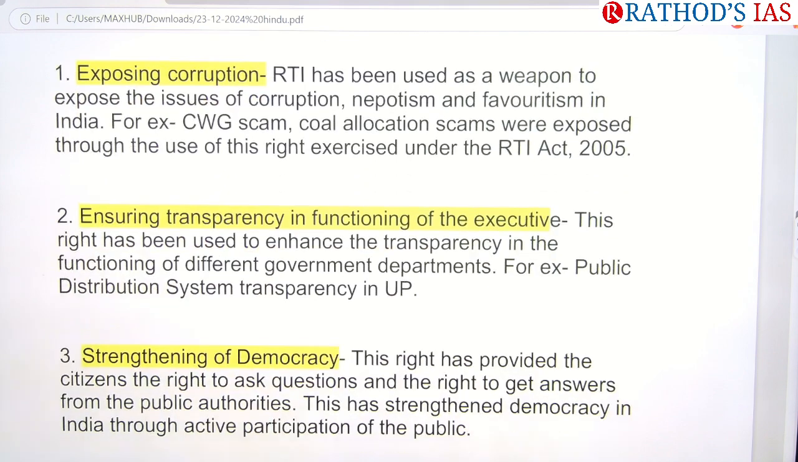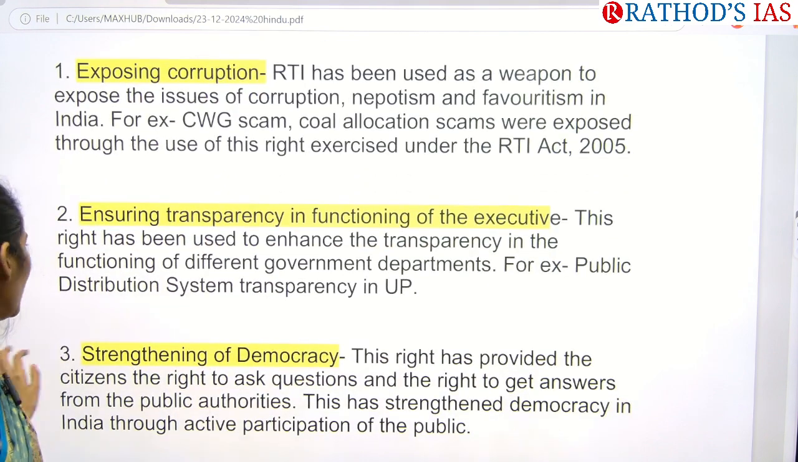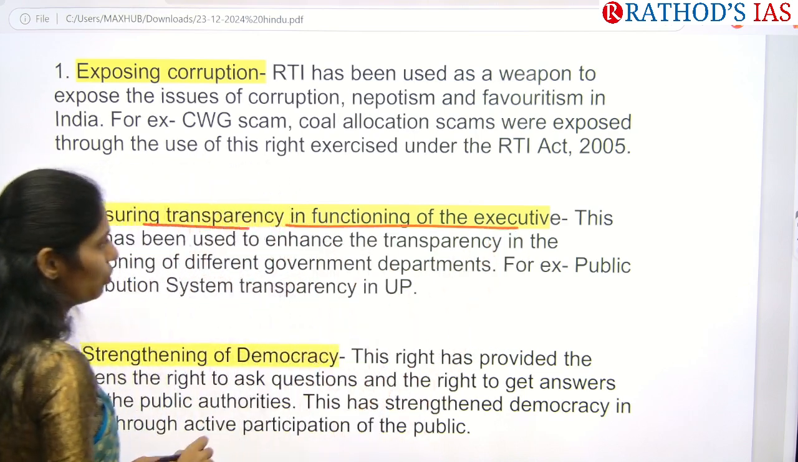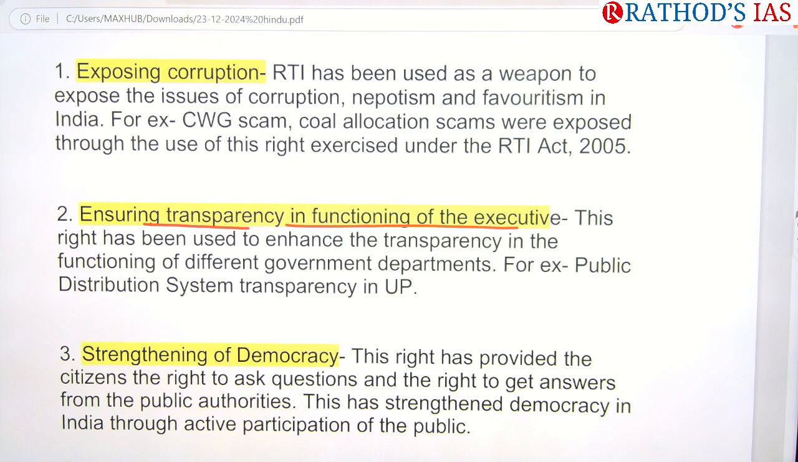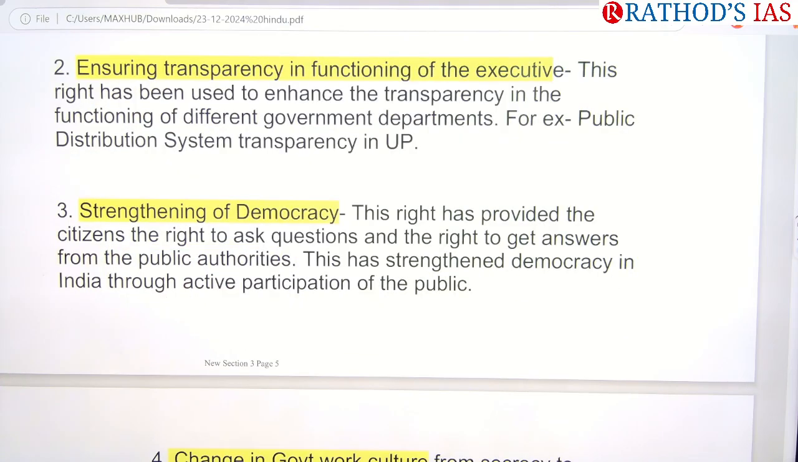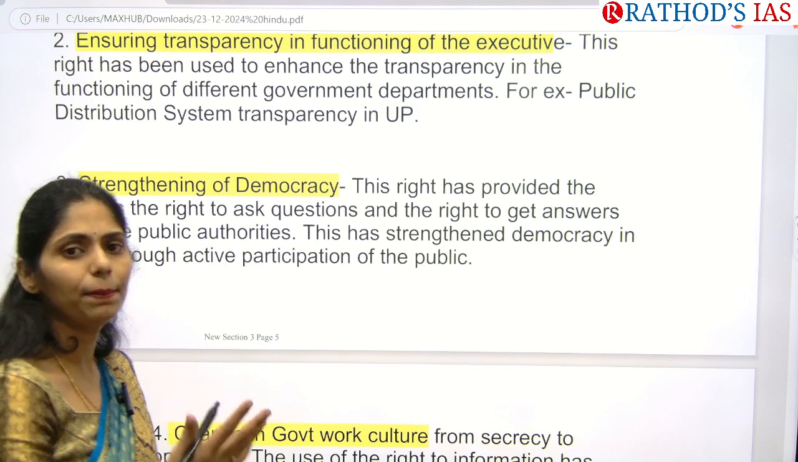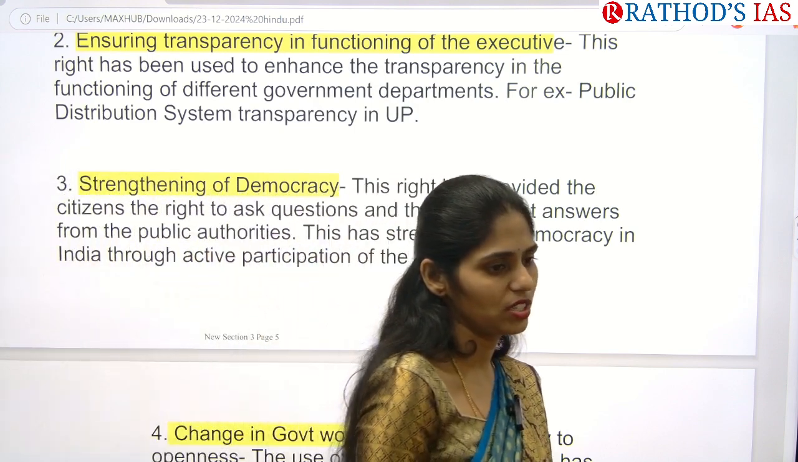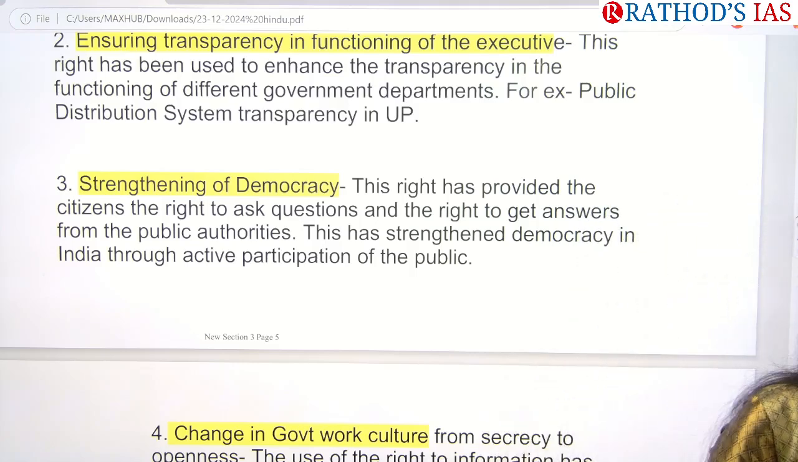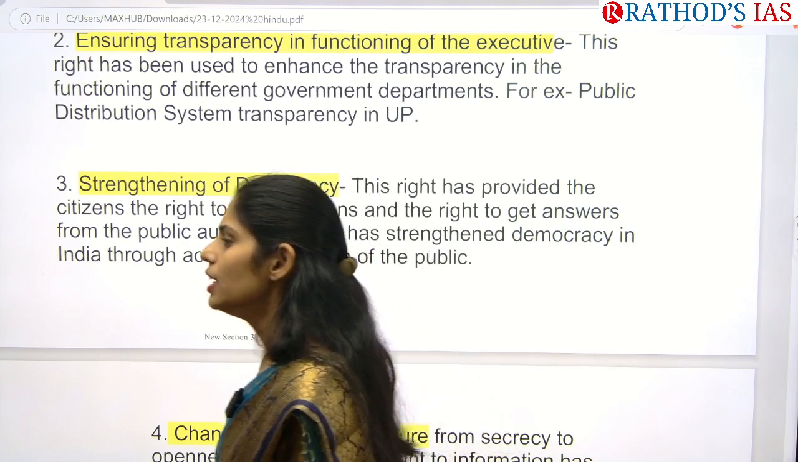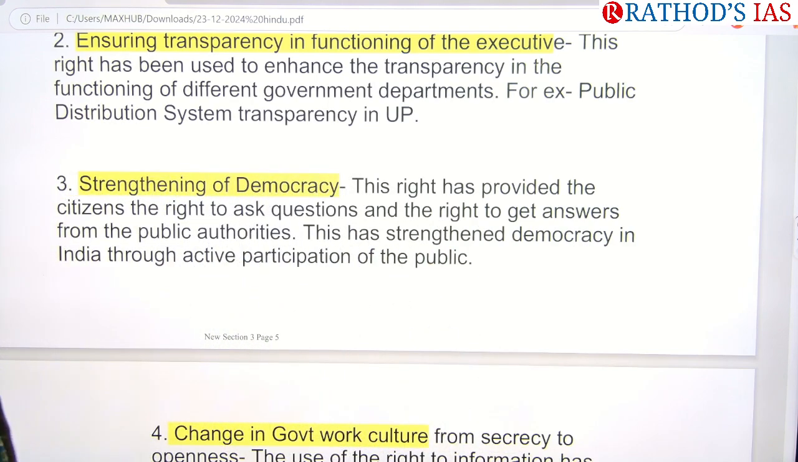And through this RTI Act, we ensured transparency in the functioning of the executive. So we enhanced transparency. We are also focusing especially on strengthening democracy, because whenever people are given the right to ask questions, only then will they ask questions about how our government is functioning. For example, we can take the theory of Socrates here.